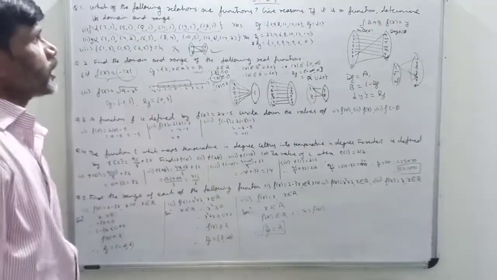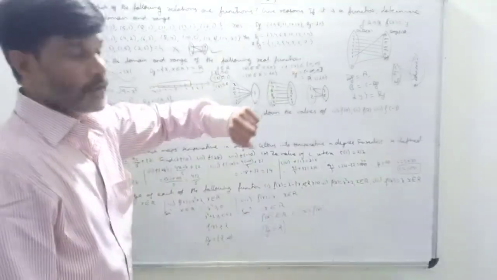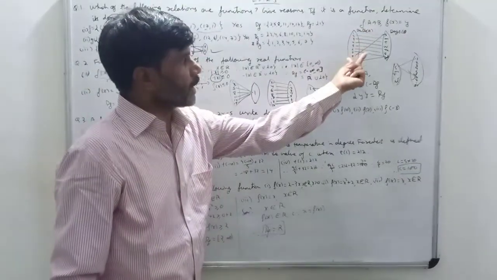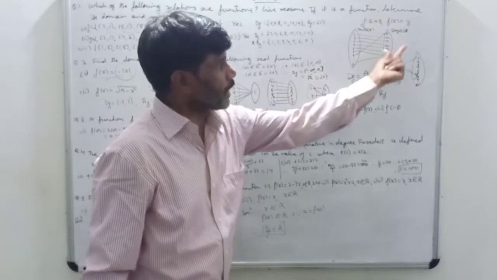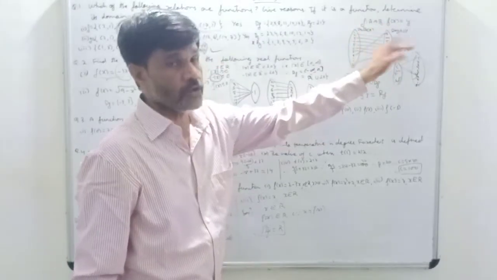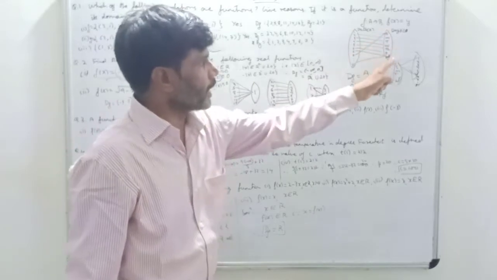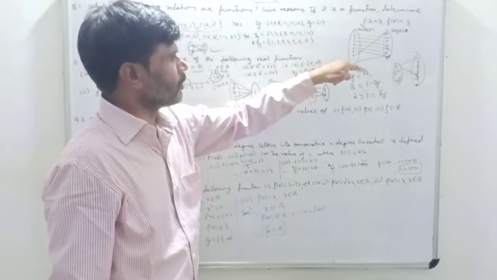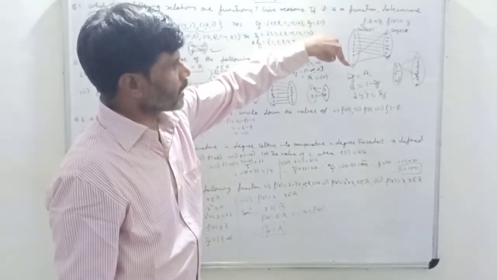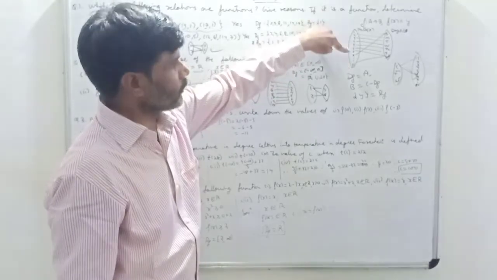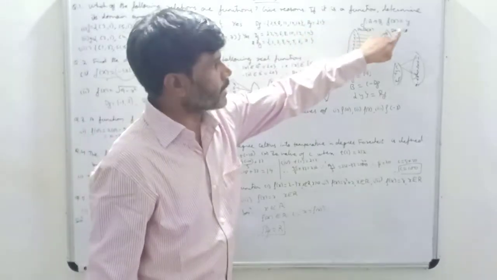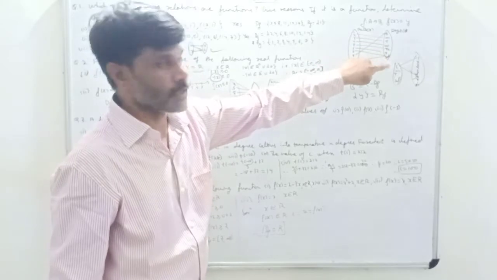Okay, so first of all, we'll understand what is the meaning of function. If every element of set A is uniquely associated with the element of set B, then this association or relation is called a function. Suppose I have written here dates and here I have written days. Dates of this month of August will tell. So how many dates are there? Dates are there 31: 1, 2, 3, 4, 5, 6 up to 31. And here days: Sunday, Monday, Tuesday, Wednesday, Thursday, Friday, Saturday.